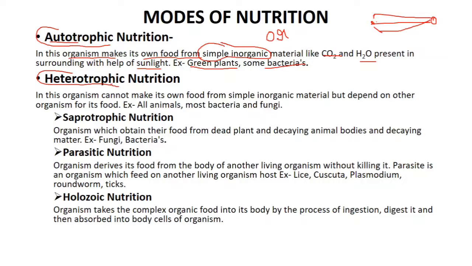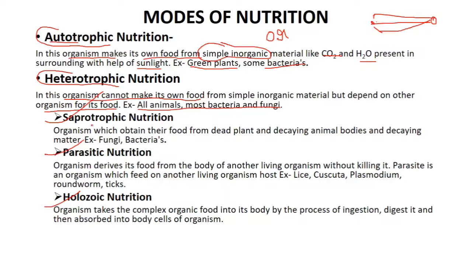Now heterotrophic nutrition, what is this type of nutrition? This is the type of nutrition in which the organism cannot make its own food. It has to depend on other organisms for its food. Examples are all the animals, bacteria and fungi. Heterotrophic nutrition is of three types, that is saprotrophic, parasitic and holozoic.